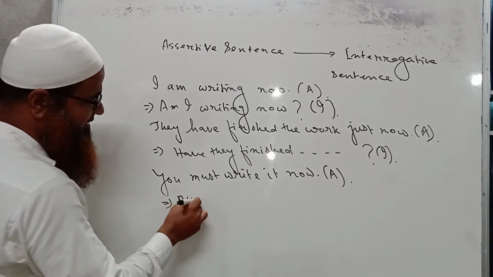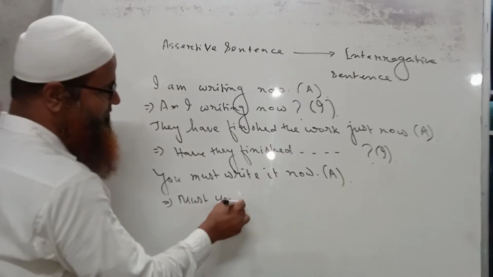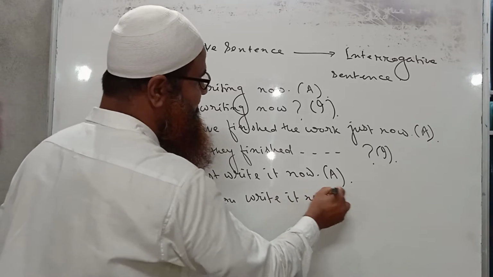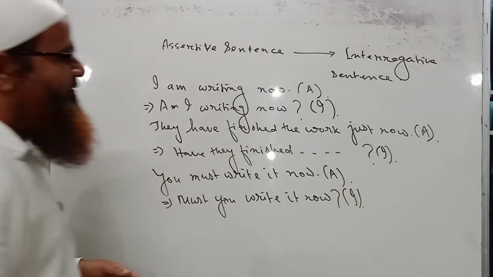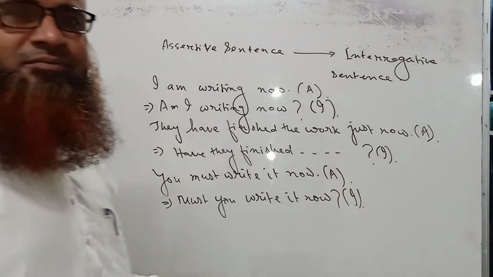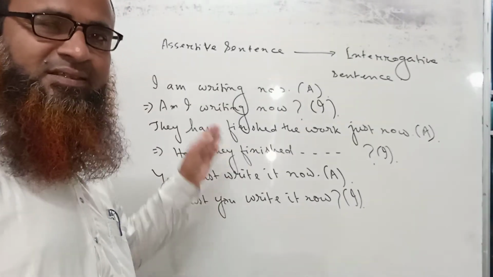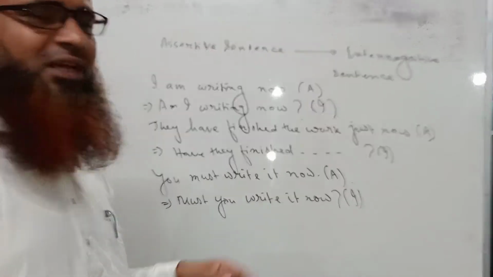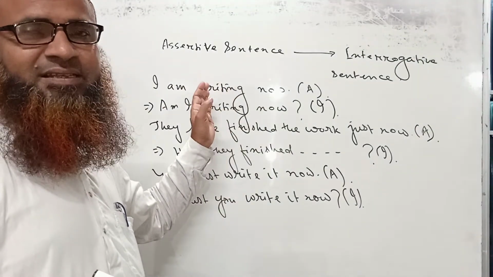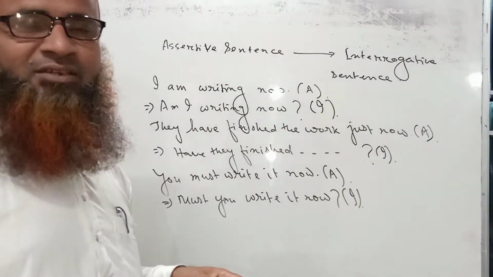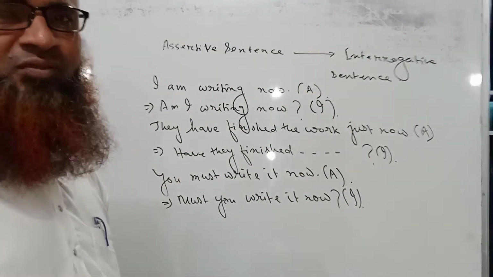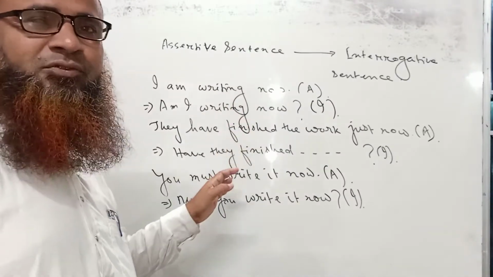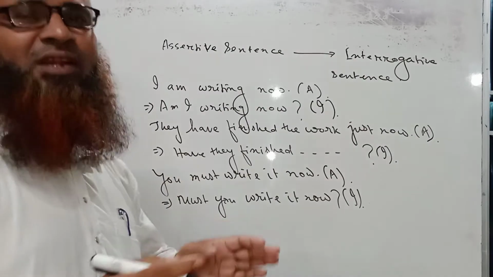So we will not discuss the sentences from assertive to interrogative in a longer process, because we have already discussed the sentences of affirmative and negative, where the rules are the same. There we have to add not with the auxiliary verb. Here we have to use the auxiliary verb before the subject. This is the only difference.